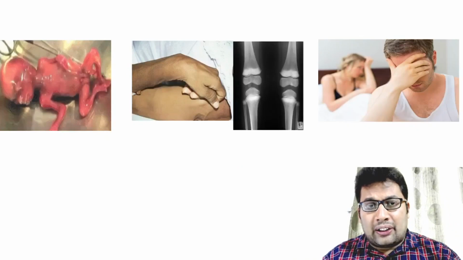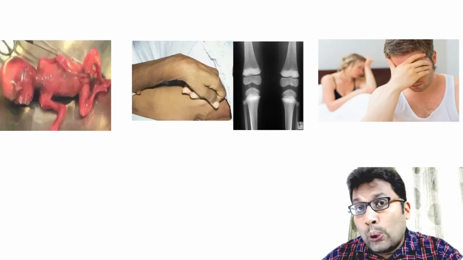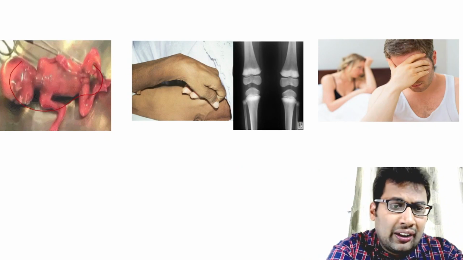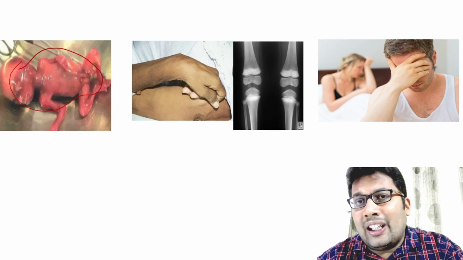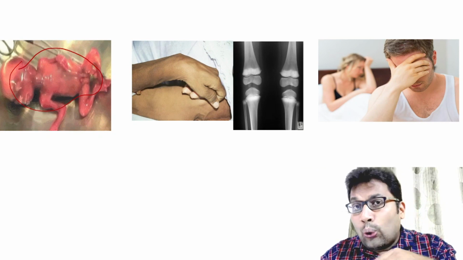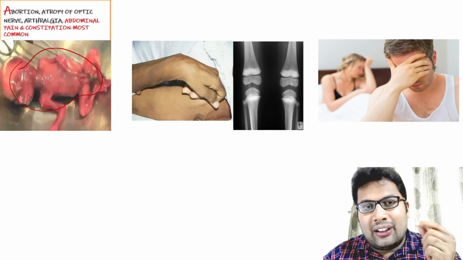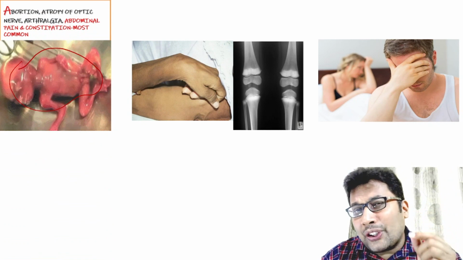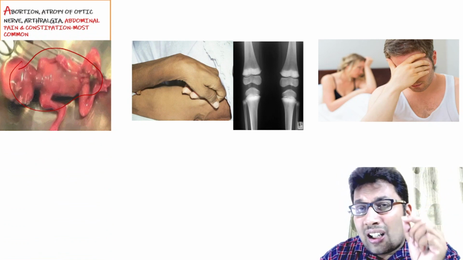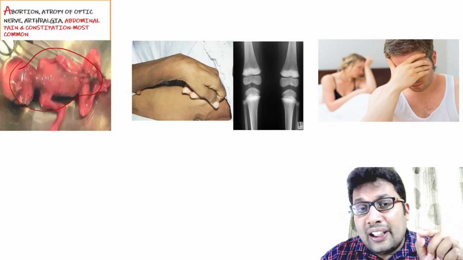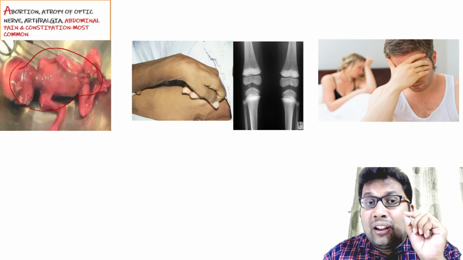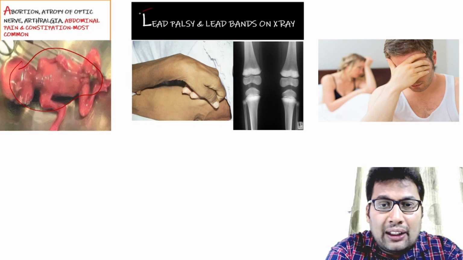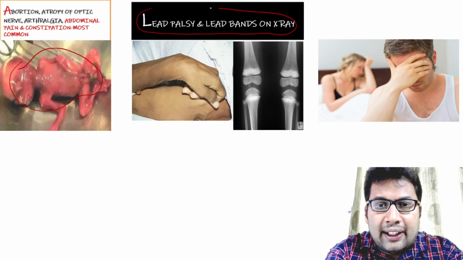Next, the other part. Now look at this. A for Bahubali. A is for abortion, because of the compound known as lead oleate. So abortion, atrophy of optic nerve, arthralgia, abdominal pain and constipation. The most common clinical feature is constipation, not diarrhea, and abdominal pain. And one more, that is lead palsy. L for lead palsy and lead bands.